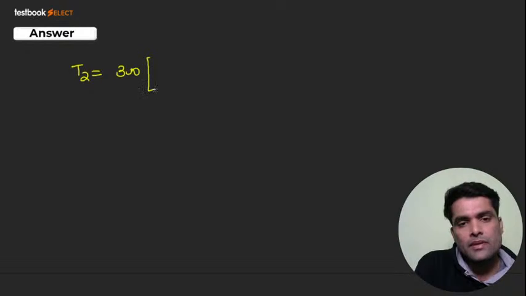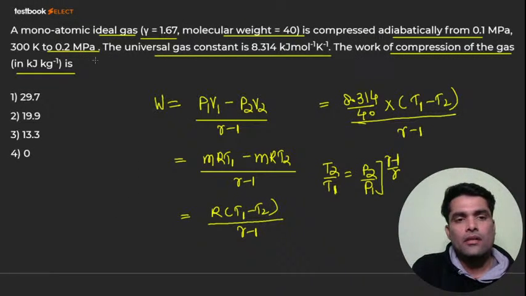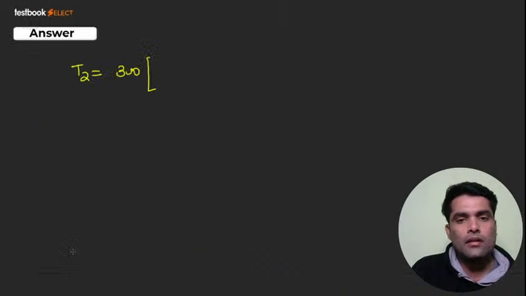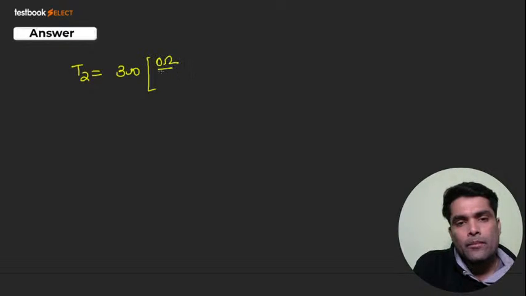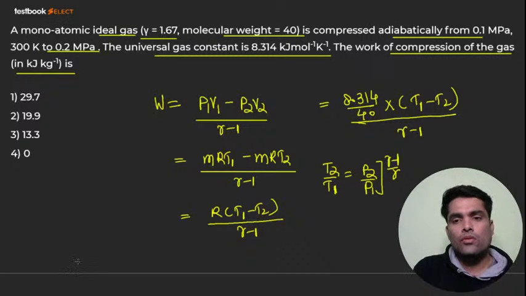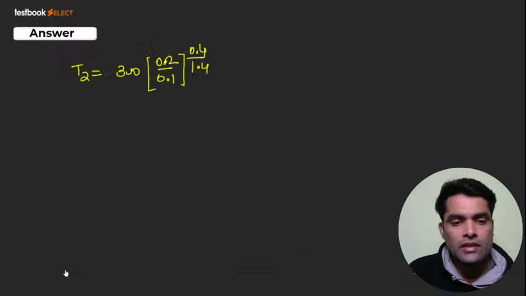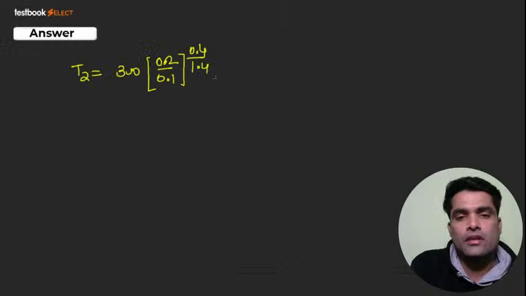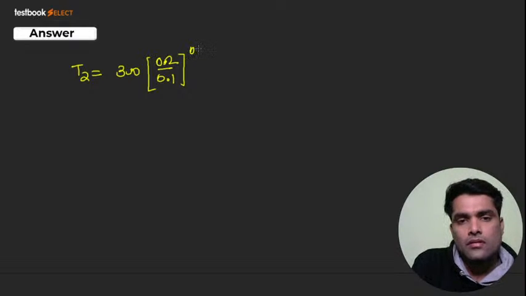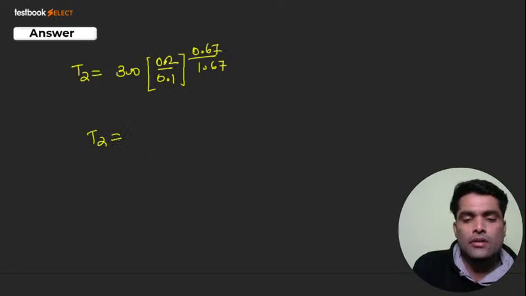T1 is this much and P2 is how much? 0.2 divided by 0.1, raised to power gamma minus 1, that is 0.4 divided by 1.4, right? Of course it is. Sorry, it's 1.67 now. So it should be 0.67 divided by 1.67. From here you will get T2.